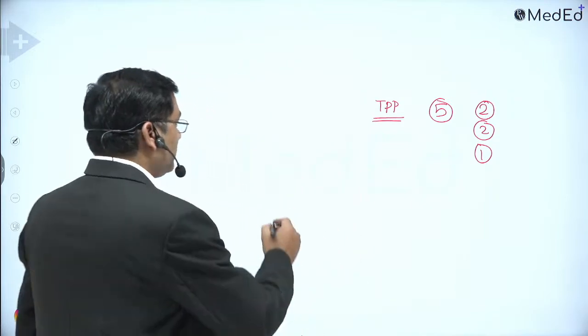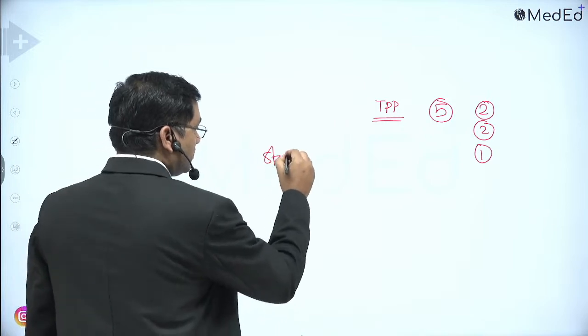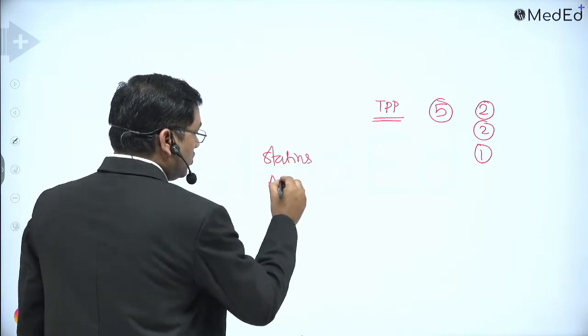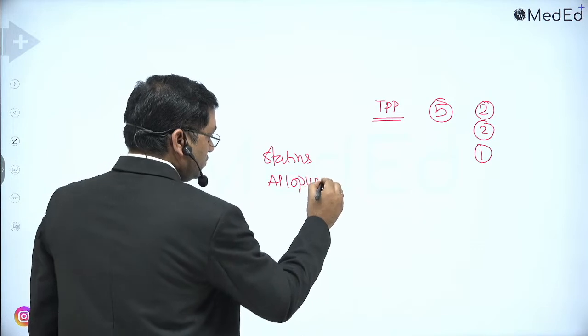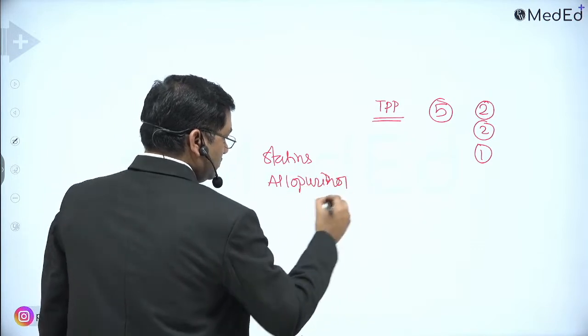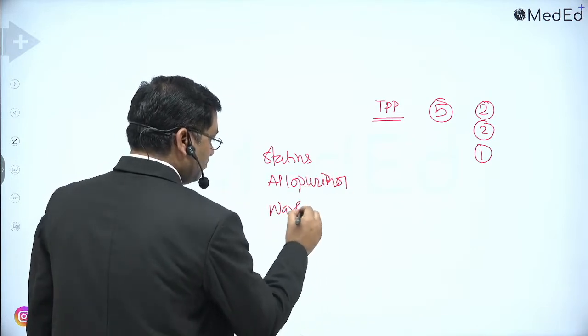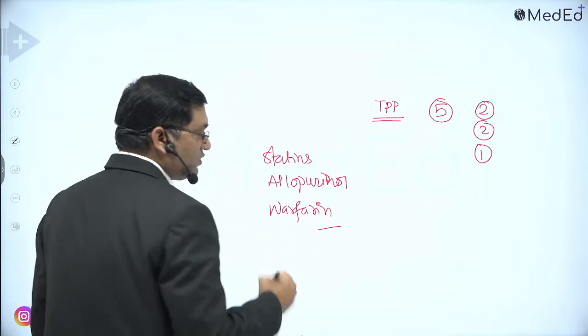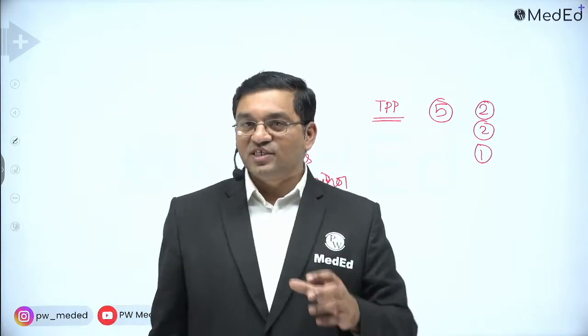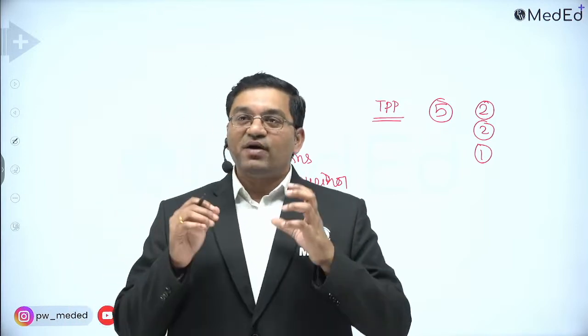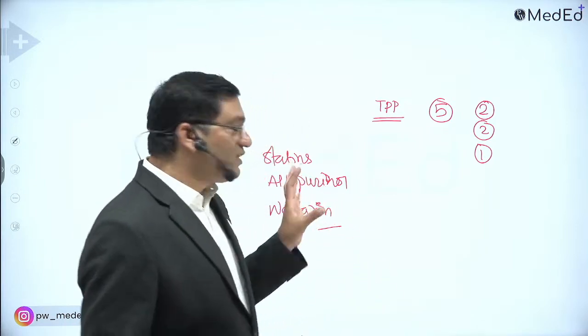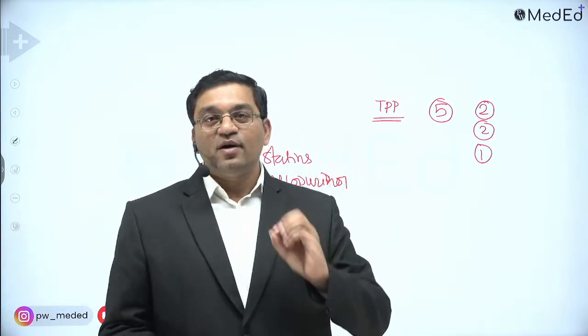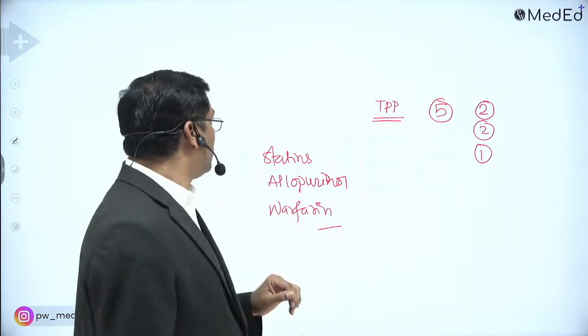Again, take one example: the statins group of drugs, statins, allopurinol, warfarin. These are the drugs which are important because the mechanism of action is related with the biochemical pathway. So that's why it is important. It is interlinked with the pharmacology subject, so it is very, very important.